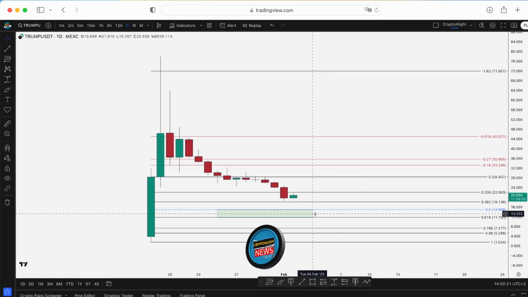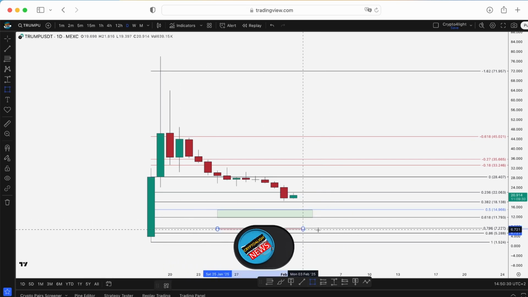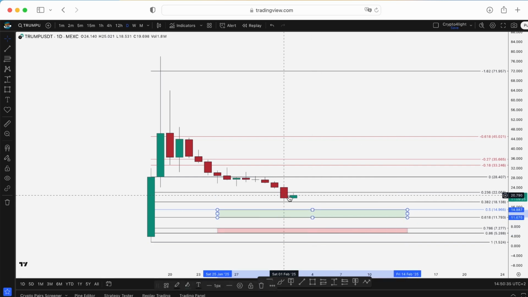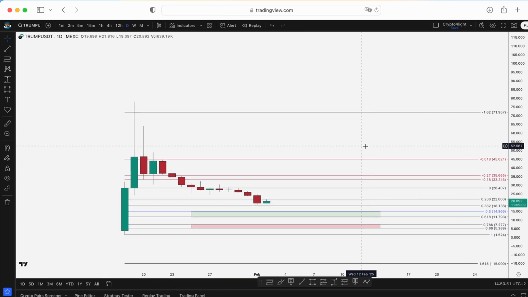Take a look. This is the first zone of interest. The zone of interest means that in this area you can start using a DCA strategy. Can we drop to this area? I think yes. This is going to be the next one. But of course, guys, if you believe in the Trump token, you can accumulate it now. Of course, it's not necessary that we drop exactly to this block. No, we can't know where the market makers will stop the price, based on their software and purposes. Also, I don't think so.